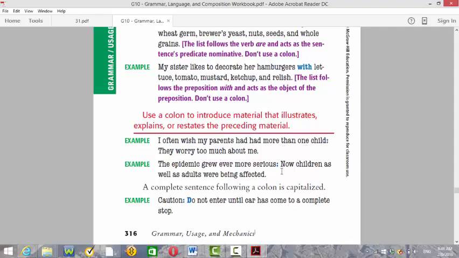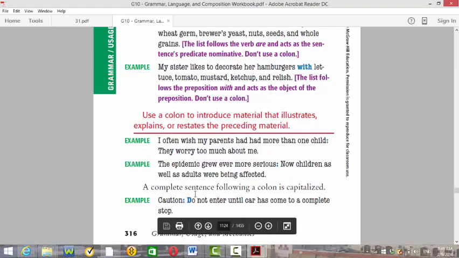Another example. The epidemic grew ever more serious: now children as well as adults were being affected. Again, the second part is an explanation for the first part. So instead of putting a period and starting a new sentence, you can just put a colon and write your independent clause here.